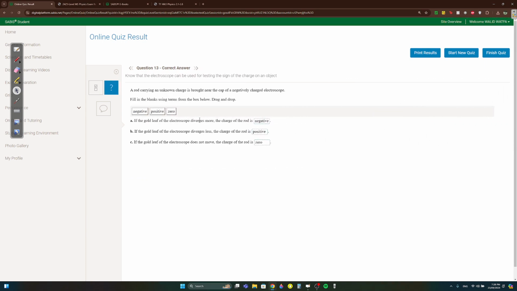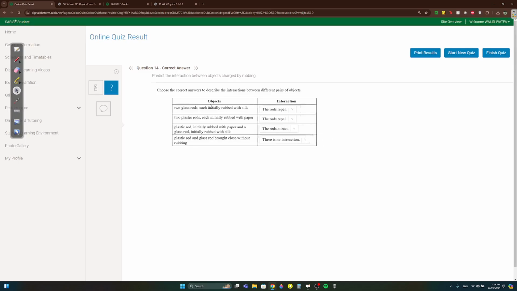Question 13. Okay. A rod carrying an unknown charge is brought near a negatively charged electroscope. If the gold leaf diverges more, it has the same charge as the electroscope. In this case, it's negative. Remember, if it repels, same charge. Diverges, repels, same charge, negative. If the gold leaf diverges less, if they attract each other, then it will be opposite, so it's going to be positive. If it does not move, zero.